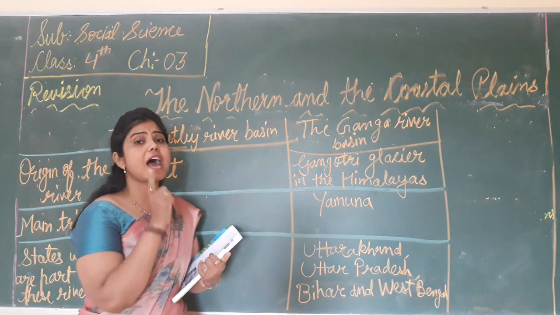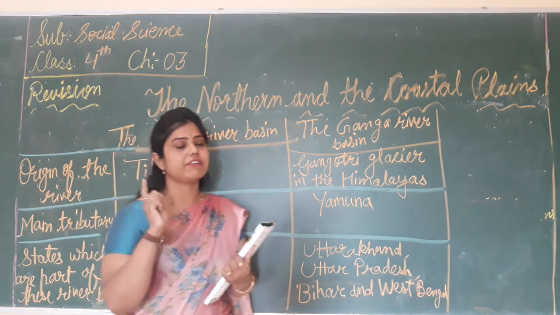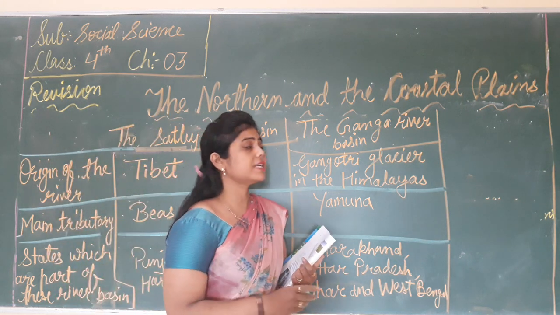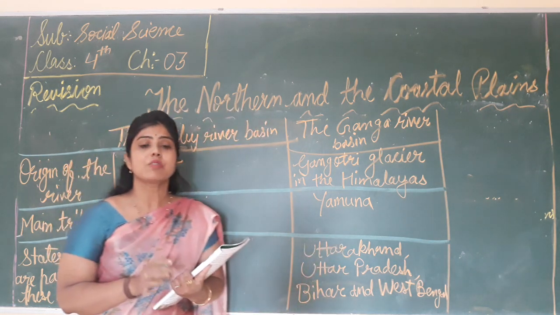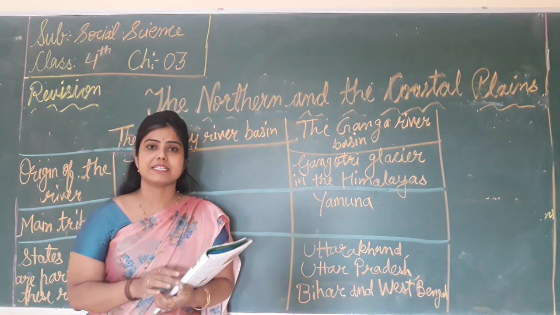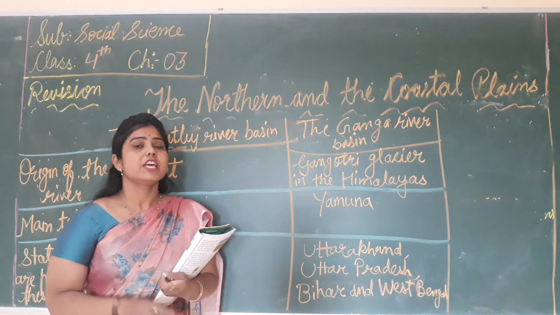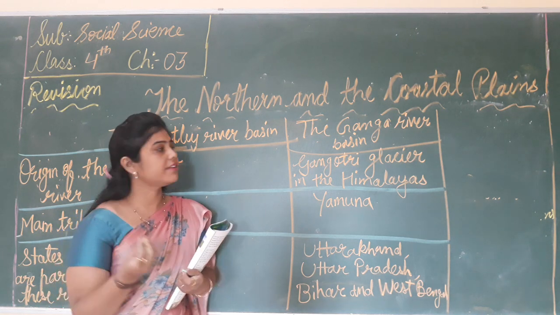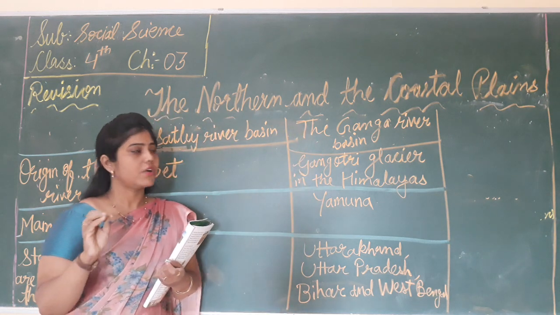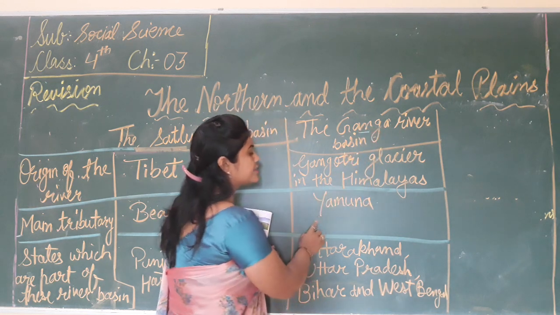The Ganga river basin is the largest of the three river basins, that is the Satluj river basin, the Ganga river basin and the Brahmaputra river basin. So which one is the largest? The Ganga river basin is the largest, and it is watered by the river Ganga and its tributaries.